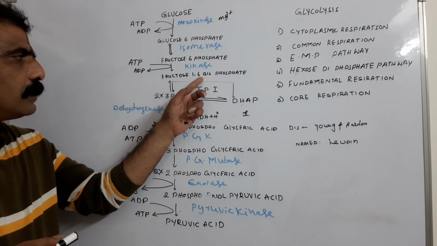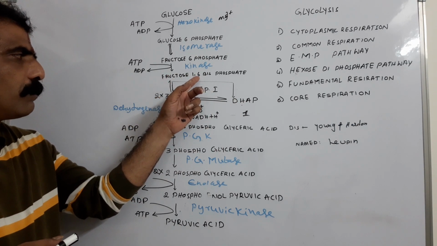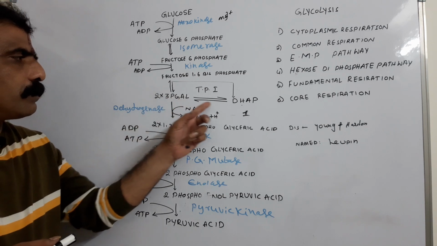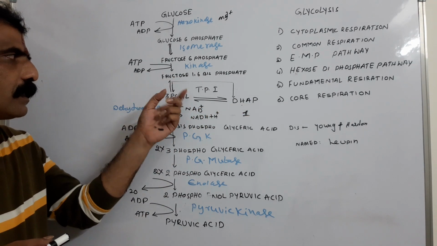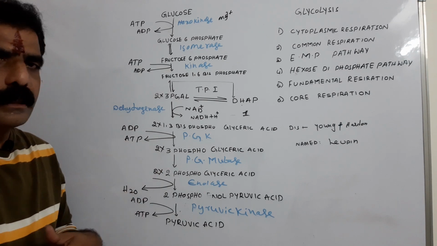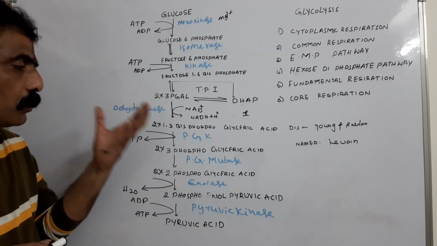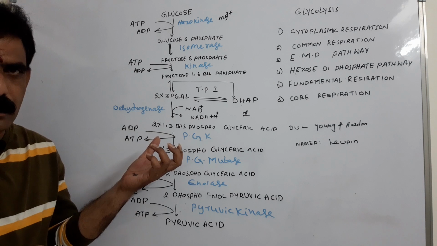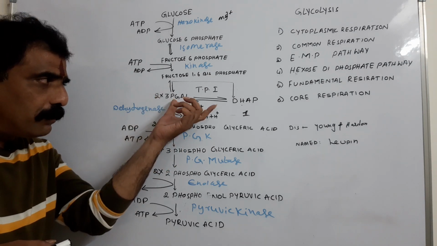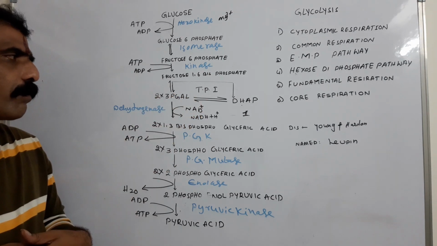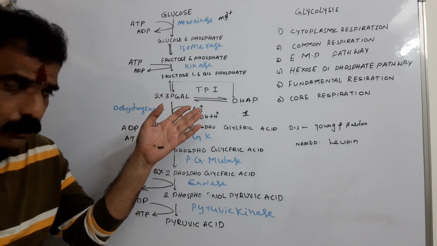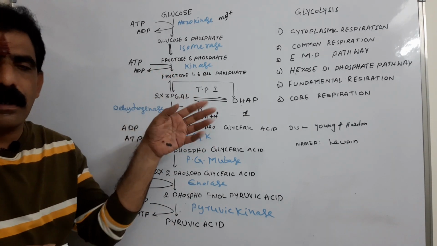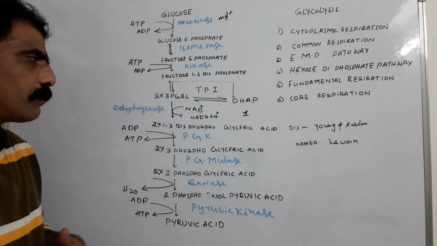Fructose 1,6 bisphosphate has 6 carbons, and each triose phosphate has 3 carbons. This cleavage takes place under the influence of the aldolase enzyme. In turn, between these two triose phosphates there is also a reversible reaction, which is nothing but isomerization under the influence of triose phosphate isomerase.